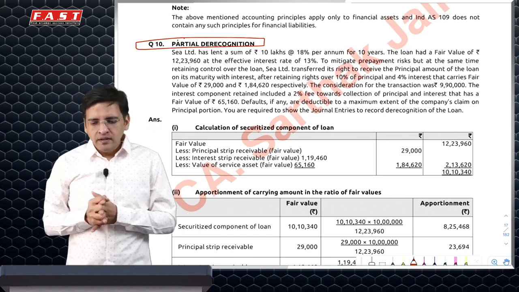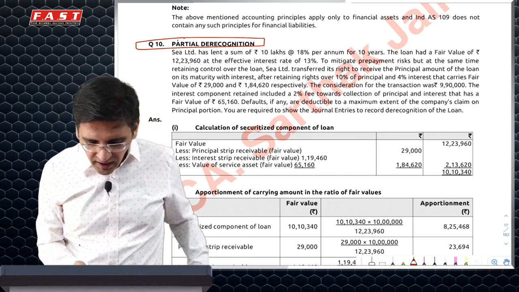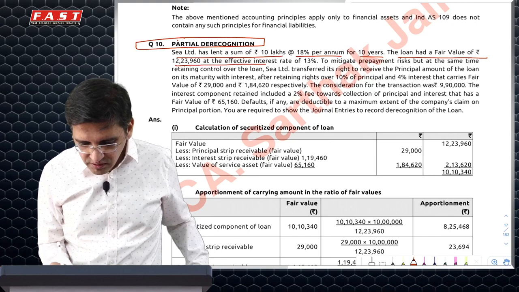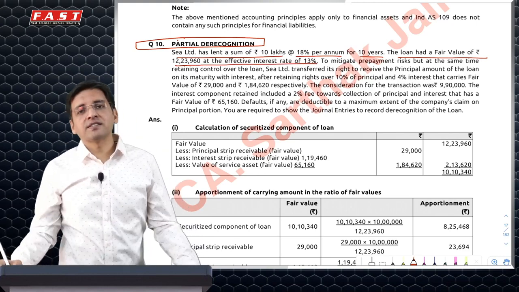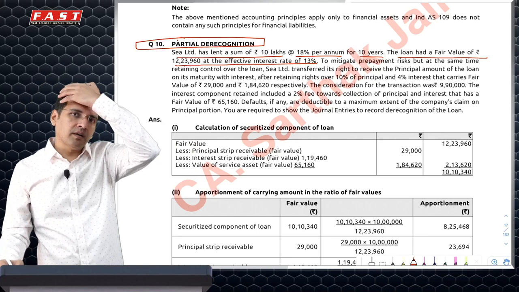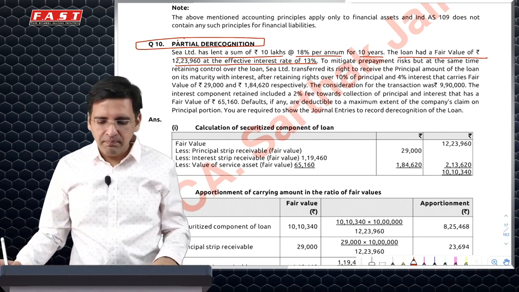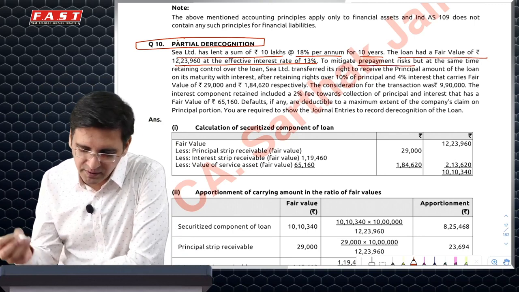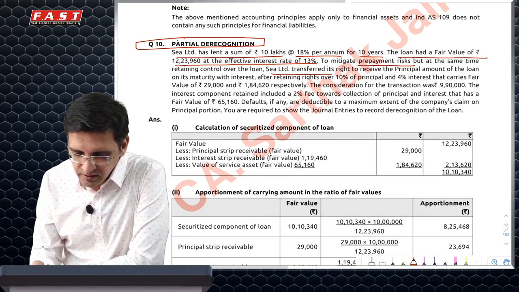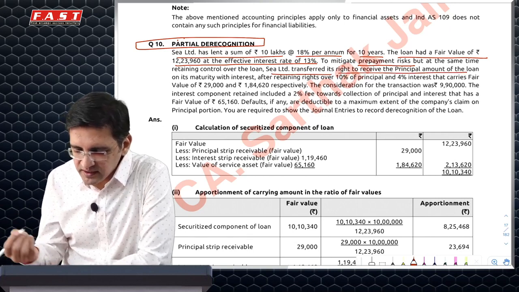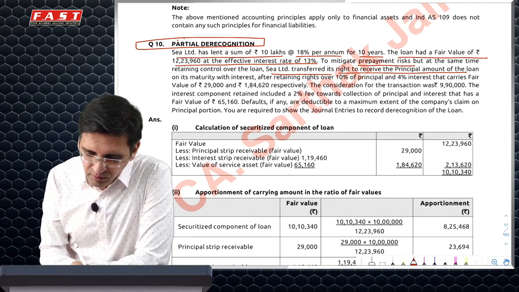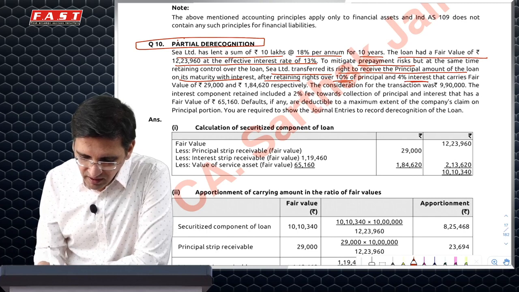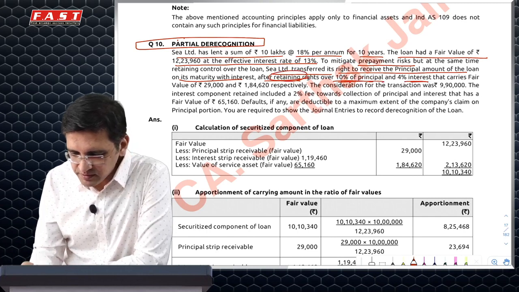In this case, I have lent somebody 10 lakh at 18% for 10 years. Fair value was 1223960 because I have given the loan at 18%, but the market rate today is 13%. So I'm very happy because I've given the loan at a higher rate, and this is a financial asset for me. I have a risk that the other person may prepay it earlier. In order to mitigate my risk, I think I should sell this loan to somebody. So I've sold the right to receive principal and interest, wherein I've just retained 10% of principal and 4% of interest.